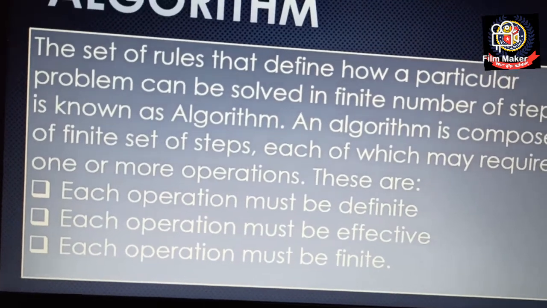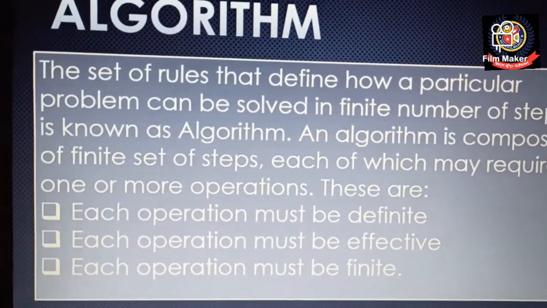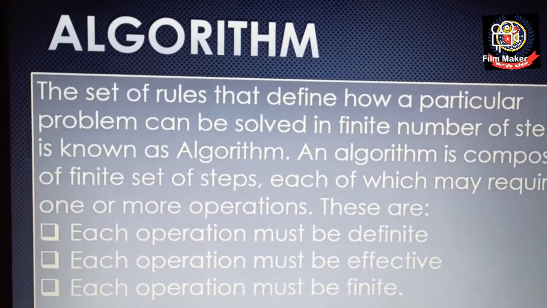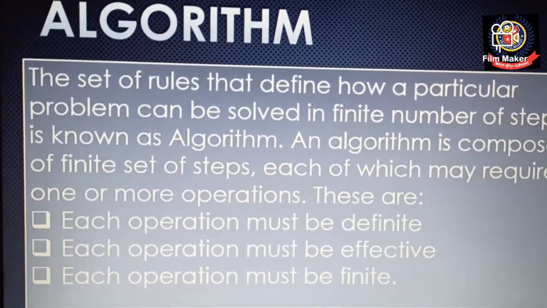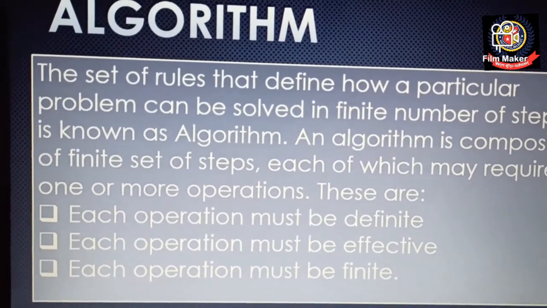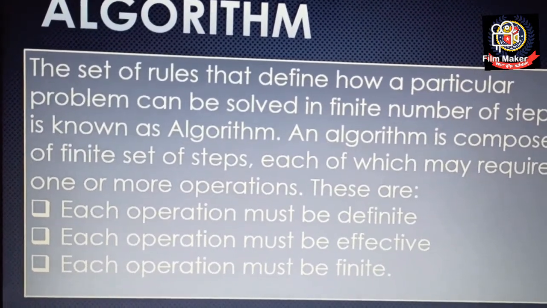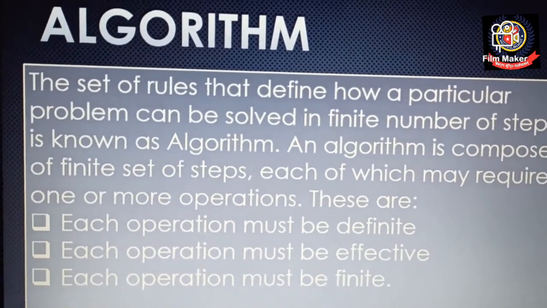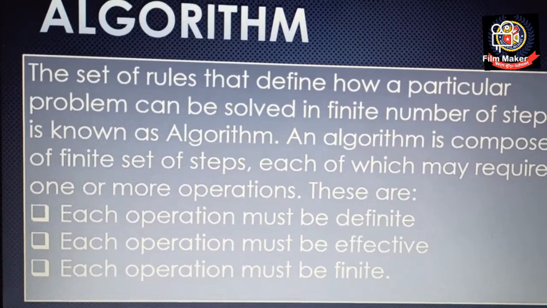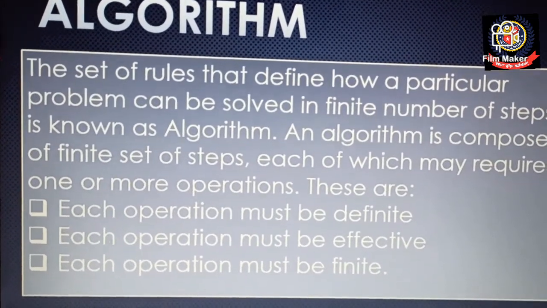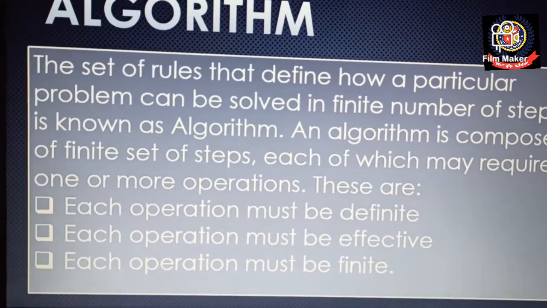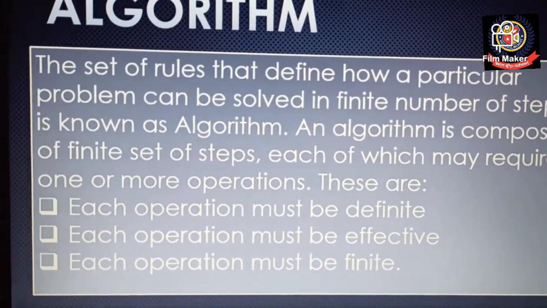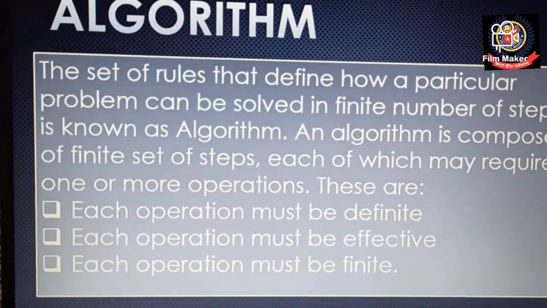So the basic meaning of algorithm is the set of rules that define how a particular problem can be solved, means how we can solve a problem in a finite number of steps. An algorithm is composed of a finite set of steps, each of which may require one or more operations. Each operation must be definite, each operation must be effective, each operation must be finite.